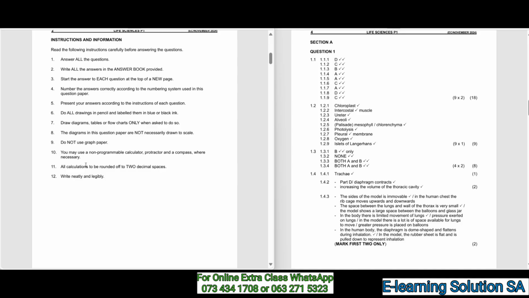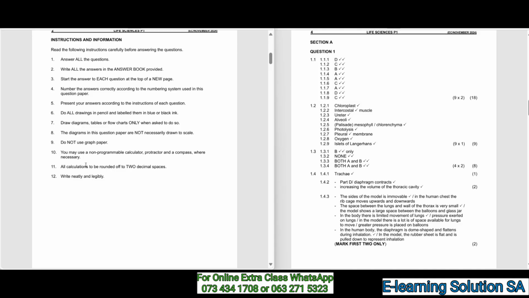Okay, so the instructions and information read as follows. Answer all the questions, write all the answers in the answer book provided, start each answer of each question at the top of a new page, number the answers correctly according to the numbering system used in this question paper, present your answers according to the instruction of each question, do all drawings in pencil and label them in blue or black ink. No drawing in pen here guys, your work must be presentable.